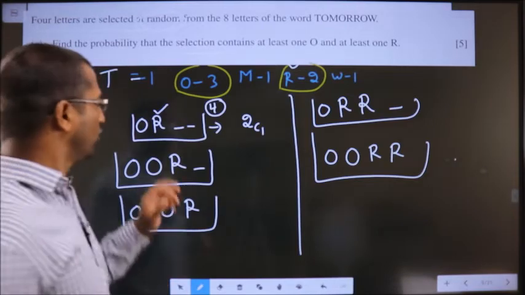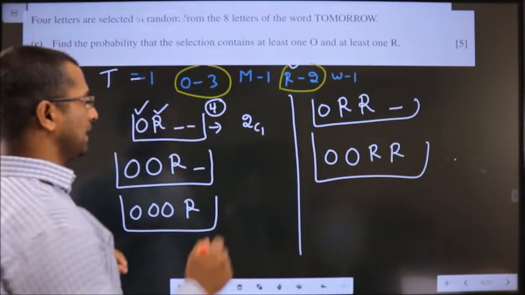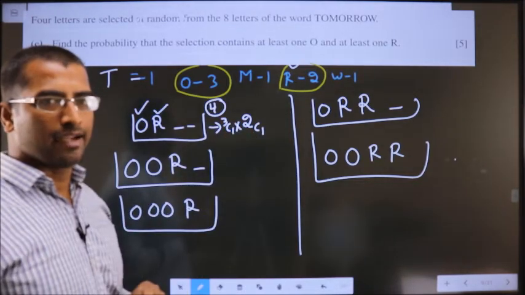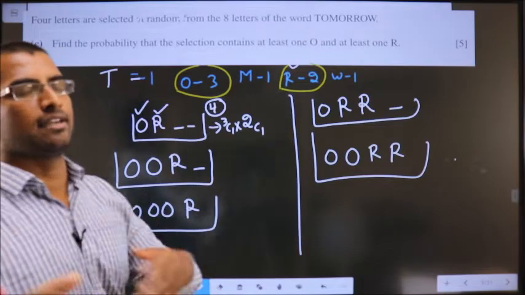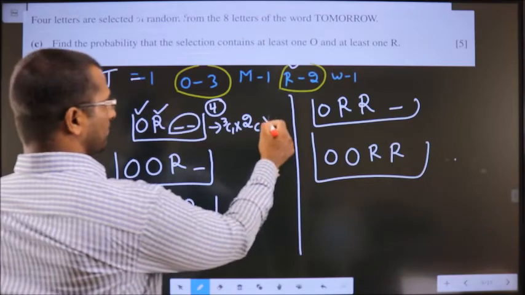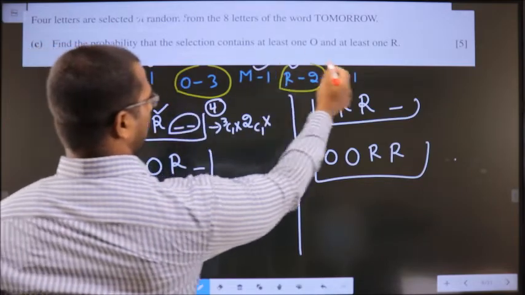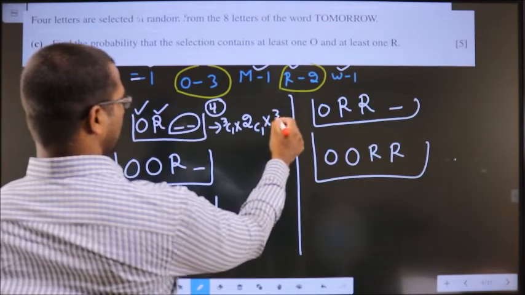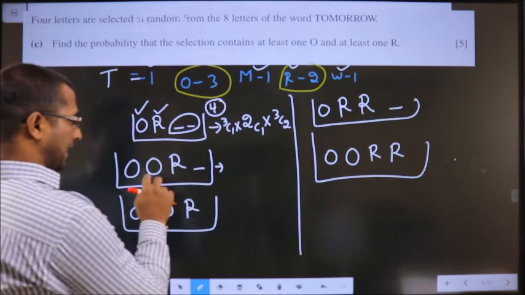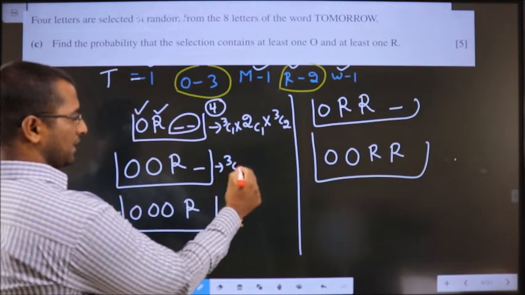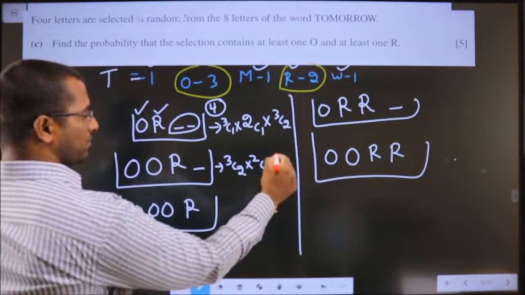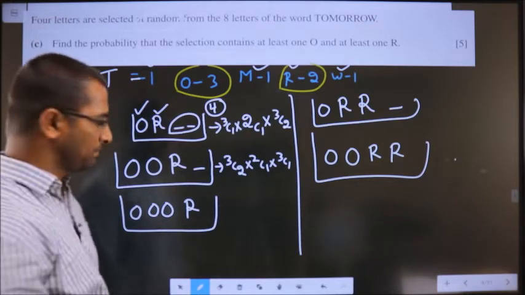Same way with O. One O you need from 3 O's. This is coming because of random. Random means close your eyes, select anything. Now, other 2 letters I need to select from T, M and W. So 1, 2, 3. So 3C2. Next, for this one, I need 2 O's this time. So 3C2 into 1 R, 2C1 into 1 other letter. So 3C1.